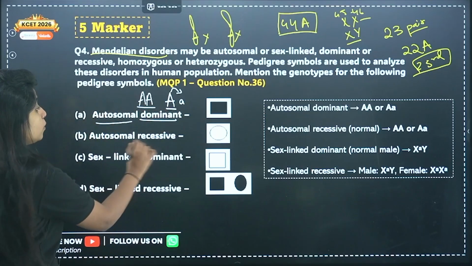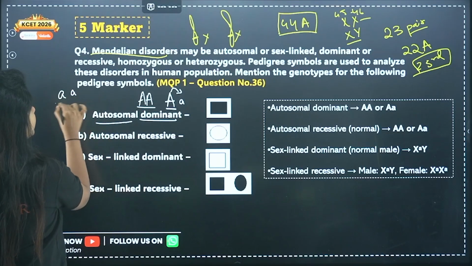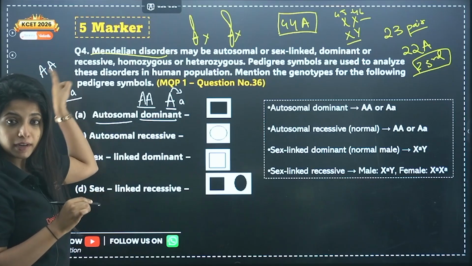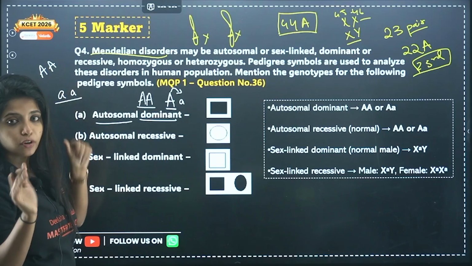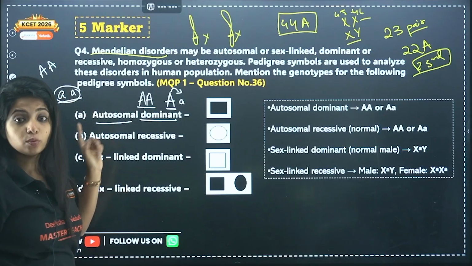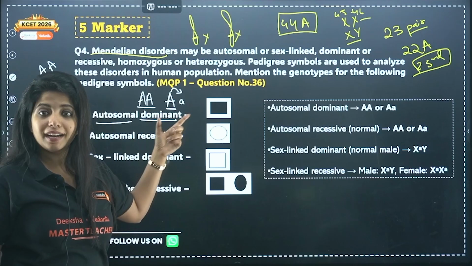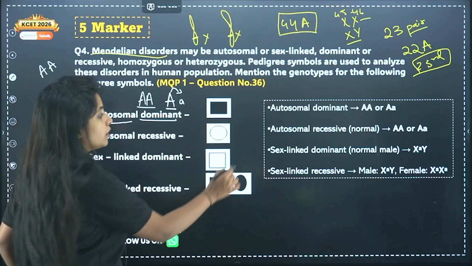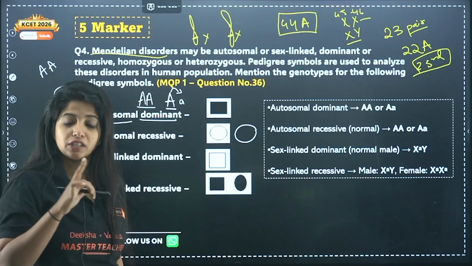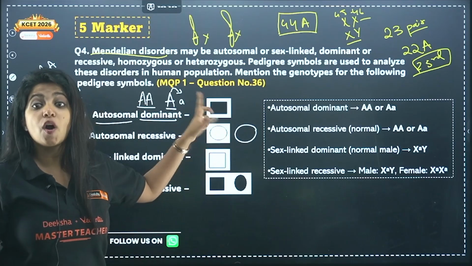Now, autosomal recessive. Autosomal recessive means only in this condition will they have the disease. If both the alleles are dominant, that person will not have the disease. Both the recessive alleles should come together, then only will this person have the disease. So autosomal recessive means small a small a. See over here, in this picture a female is given and the female is not colored. That means even though an autosomal recessive disorder is running in the family, this female does not have it.